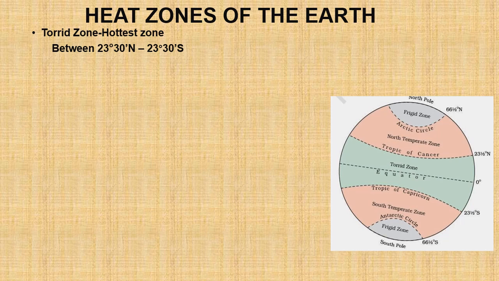The torrid zone lies between the important latitudes, the Tropic of Cancer and the Tropic of Capricorn. Tropic of Cancer is marked with 23.5 degree north and Tropic of Capricorn 23.5 degree south.